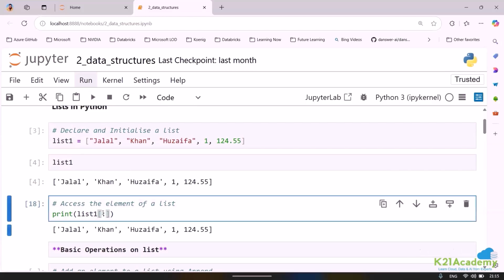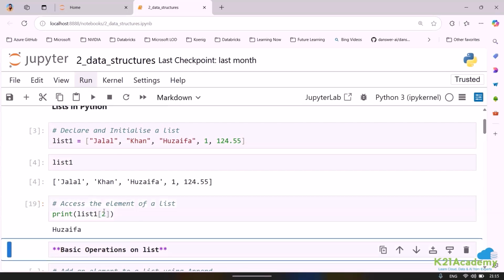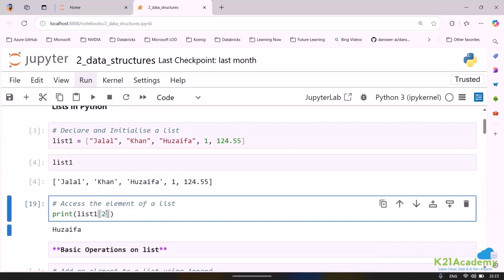If I want an index from start to end, I can specify that index. Suppose I'm only interested in getting Huzefa, I can directly specify the index value. If I specify 0, 1, 2, 2 stands for the value at Huzefa. Now I'll get Huzefa. This is all fine. But if I am asking it this way, then I need to specify from where to where. This is important. I hope that makes sense.